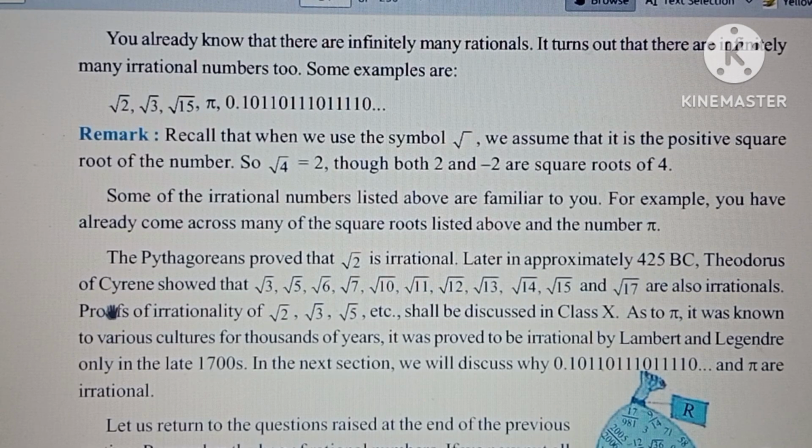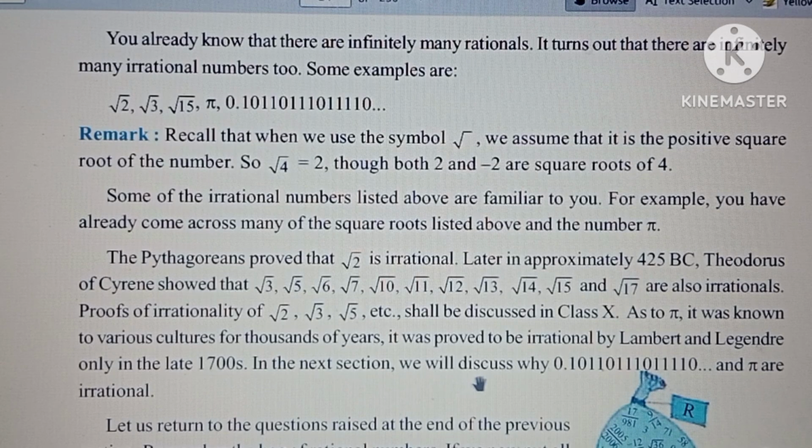Theodorus of Cyrene showed that root 2, root 5 up to root 17 are also irrational. Proofs of irrational numbers you will learn in class 10th. As for pi, we know that for thousands of years various cultures used it, but it was proved irrational by Lambert and Legendre. Only in the 1700s was the value of pi proved irrational.